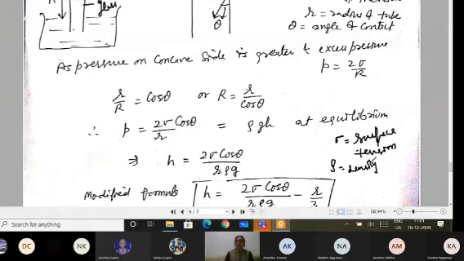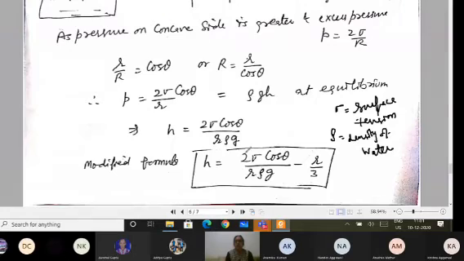Density of water or the liquid. Here I have taken water, so I will write it as water. But of course, if I take the whole volume of the liquid, then this height will be equal to 2 sigma cos theta upon r rho g minus r by 3, just the small liquid which is there in the small area which I have shown you. That part we may ignore when we do it experimentally because it is quite a small value of the liquid.